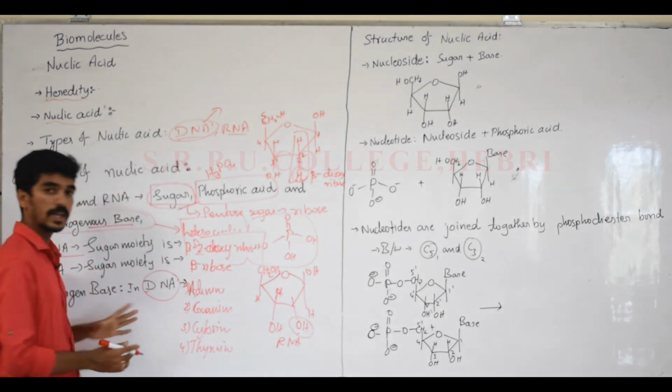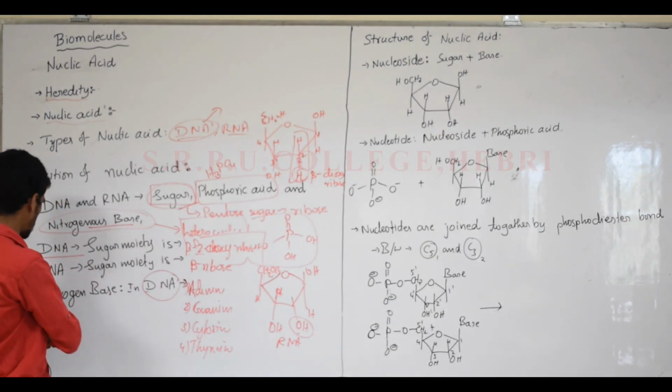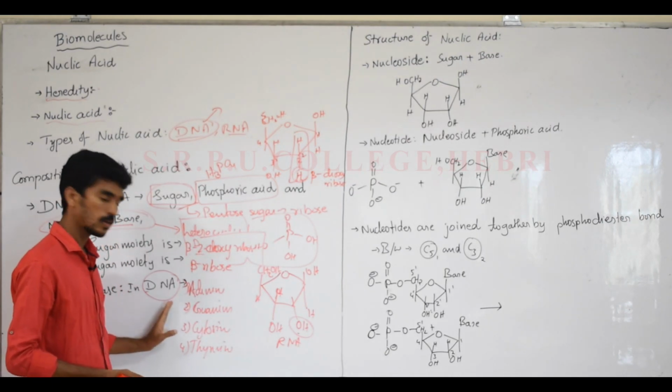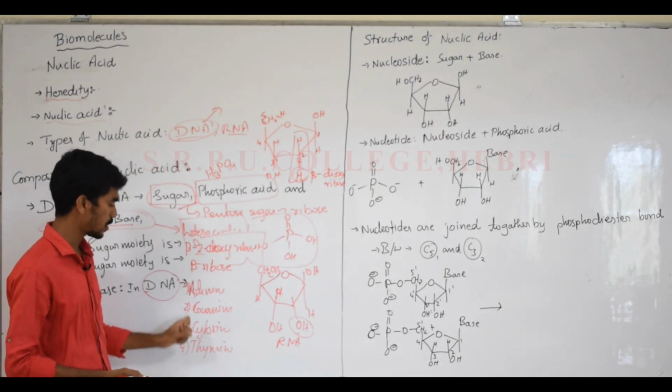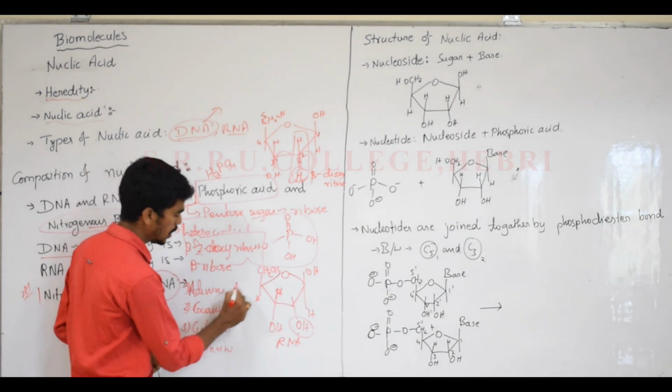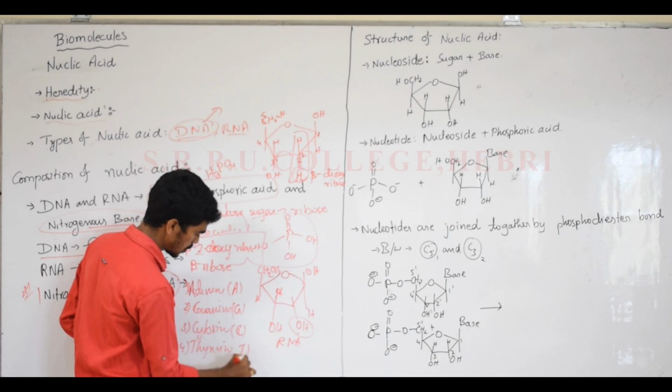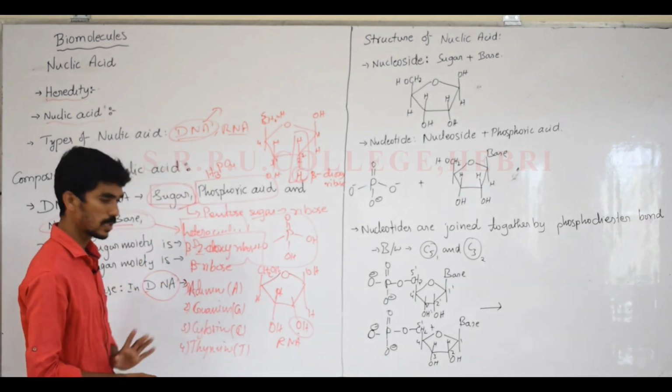This may be asked as a 2 mark question: write the nitrogenous bases present in DNA. Adenine, guanine, cytosine and thymine, or you can write A, G, C, T.